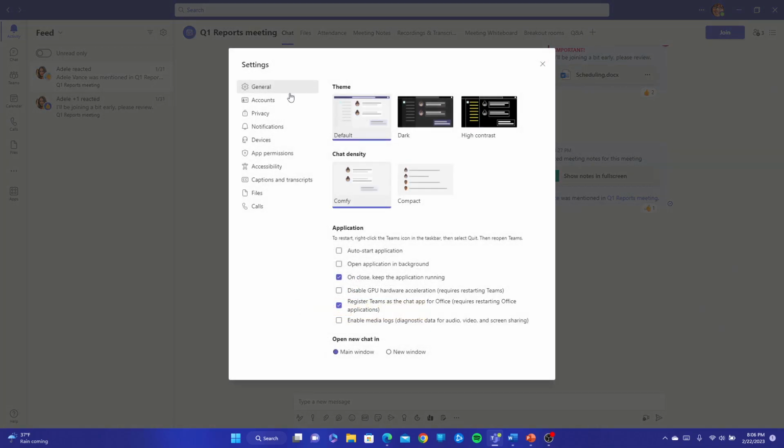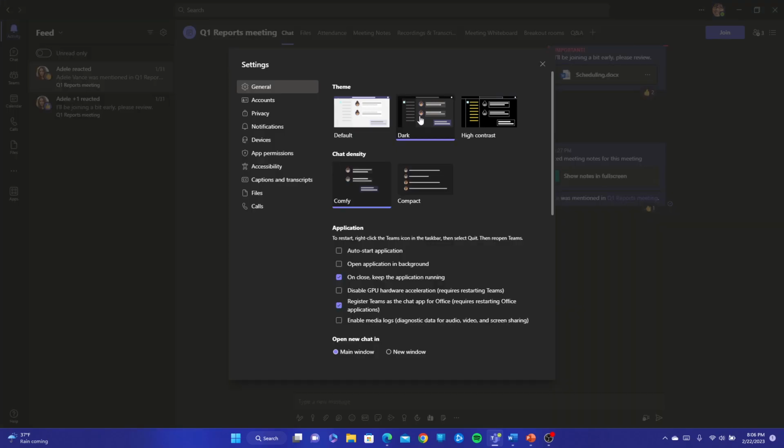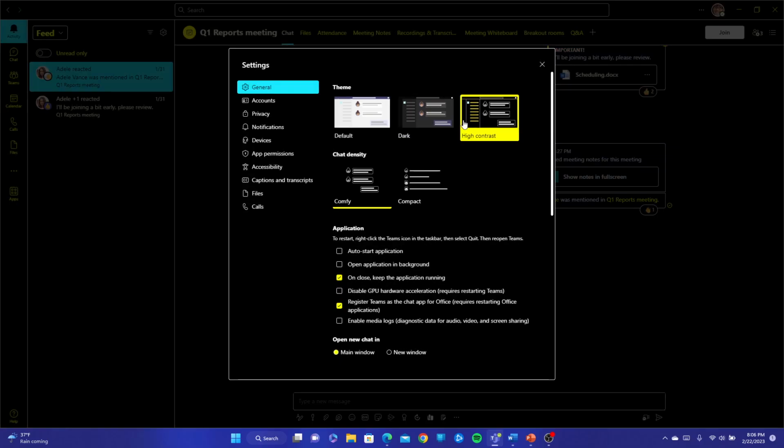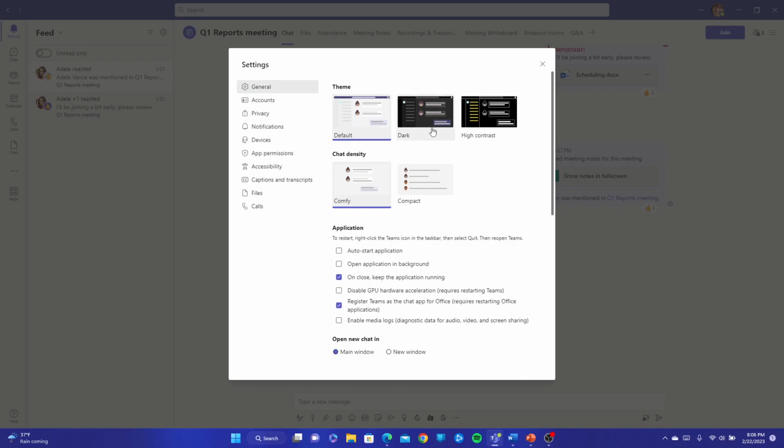Within your settings, you'll be greeted with your General tab, where you can change your theme from our default theme to dark. I personally prefer the dark theme, especially since I'm on Teams all day. This is a lot more comfortable for the eyes over time. We also have high contrast view if you're visually impaired or low vision, or if you simply like the look. But for today's demonstration, I'm going to go ahead and keep it on default.